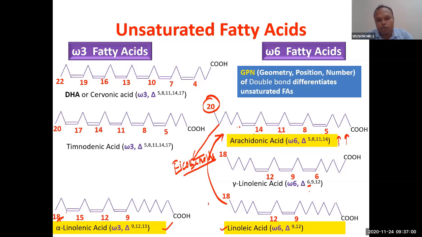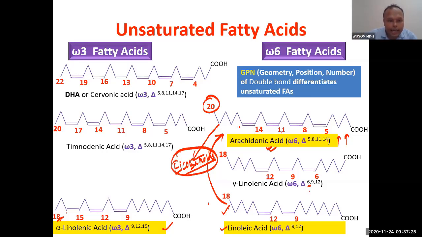Otherwise there is no reason. You can see this can be synthesized from this, therefore this also becomes an essential fatty acid. Because of icosanoids, arachidonic acid becomes essential. This is the very important reason. Arachidonic acid is the predominant one.